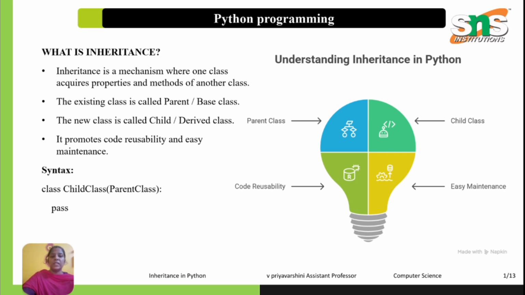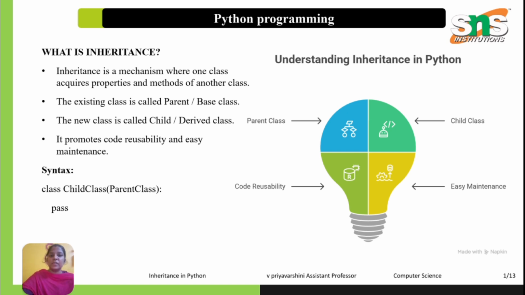Why is inheritance important? Code reusability: we write the code once in the parent class and reuse it. It reduces redundancy, meaning we avoid rewriting the same method again. Easy maintenance: if we update the parent class, the changes are reflected in the child class. Logical classification helps represent real-world relationships. Faster development saves development time.